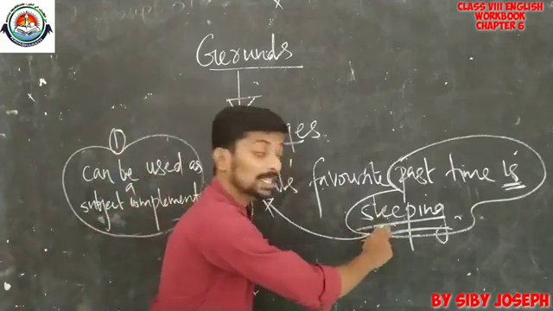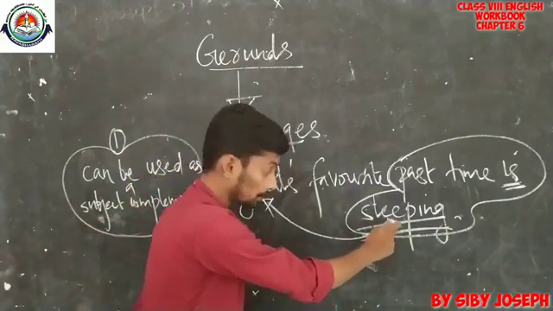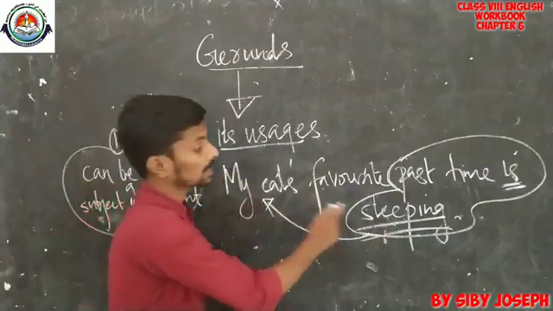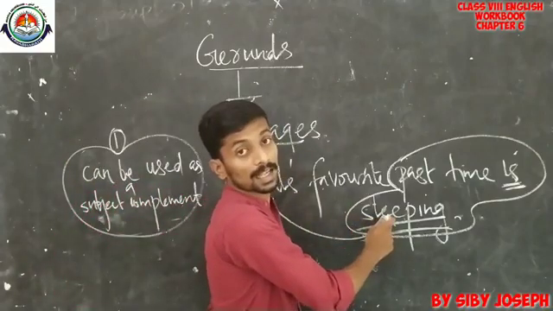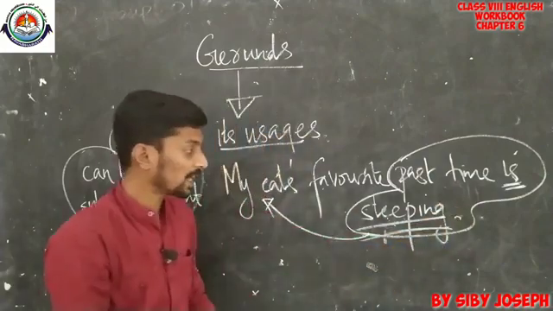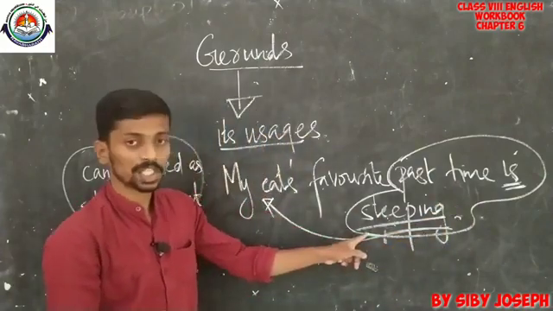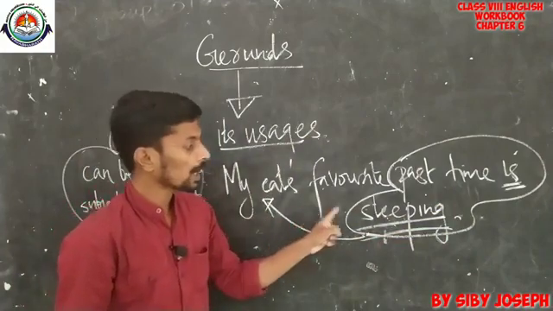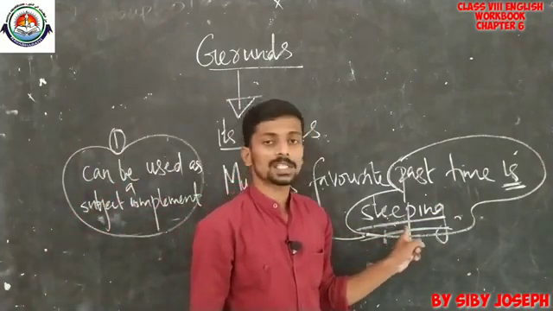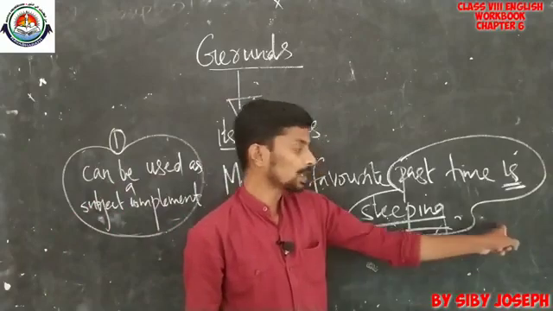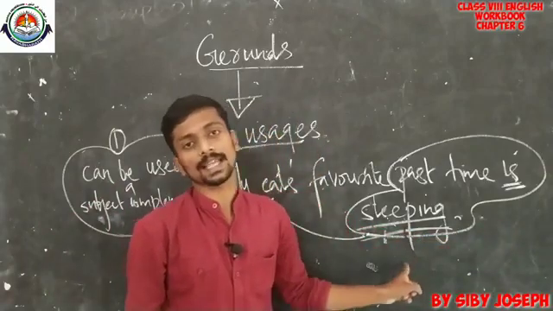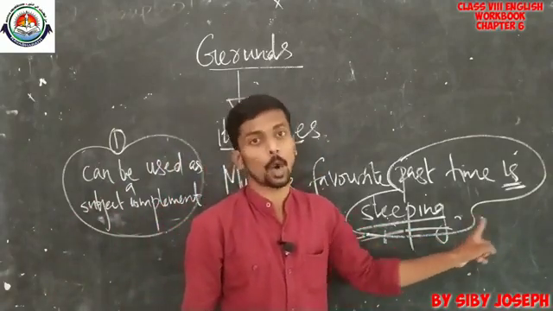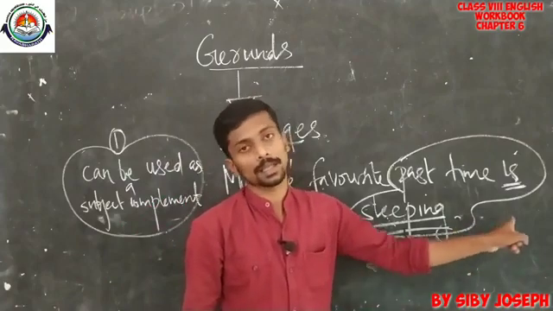And sometimes the complement is a subject complement and sometimes it is an object complement. When it gives additional information about the subject, it is known as subject complement, and when it gives additional information about the object, it can be said as an example of object complement, not objective, object complement.